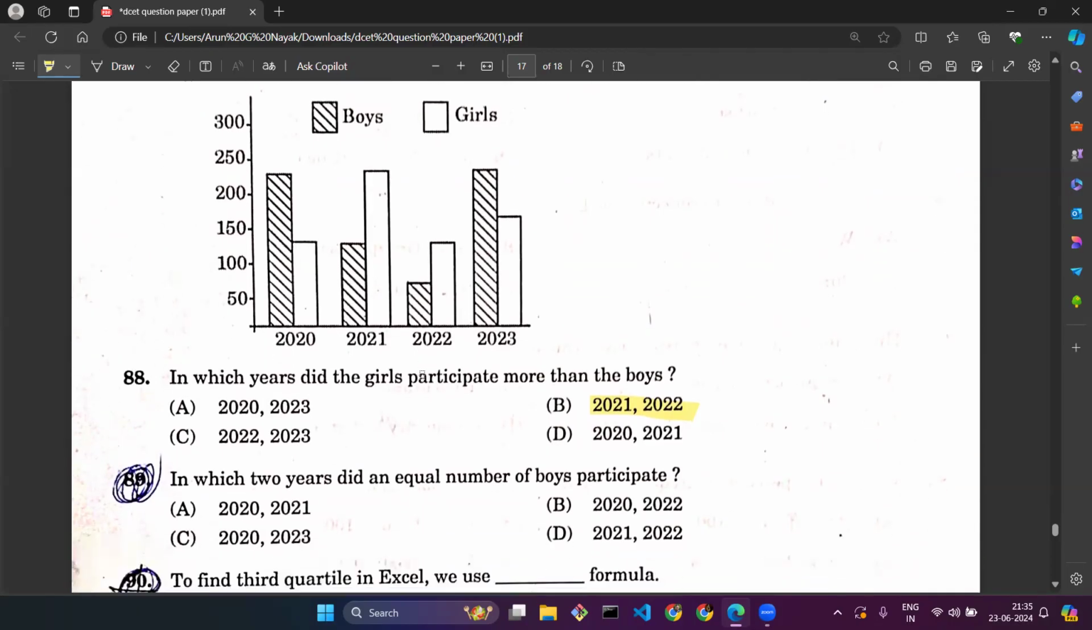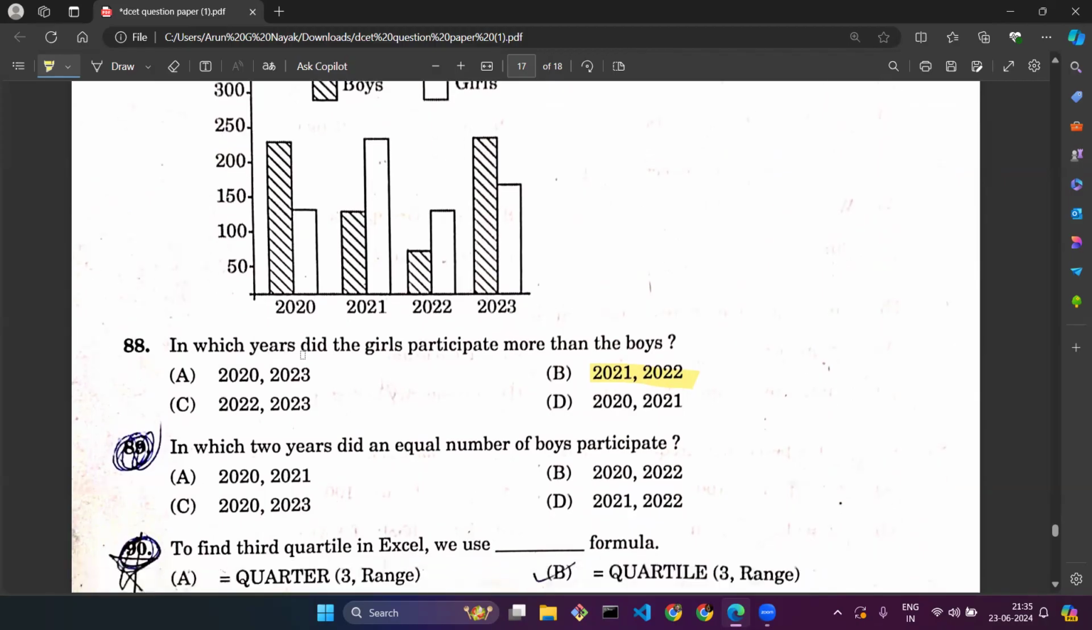In which 2 years did an equal number of boys participate? There are 2 years in which an equal number of boys participated. Like 2020 and 2023, you can see around 225 boys participated. So 2020 and 2023, that is option C for question number 89.